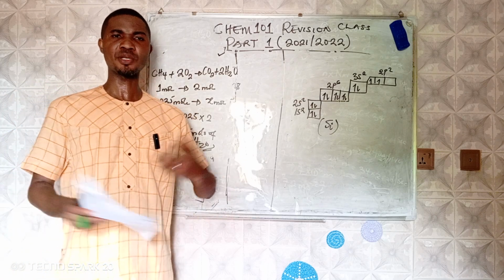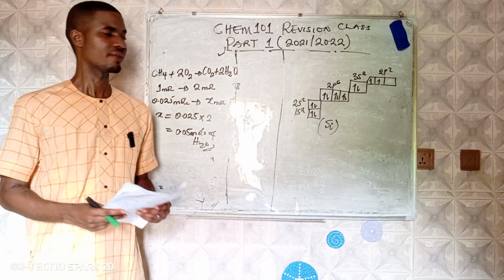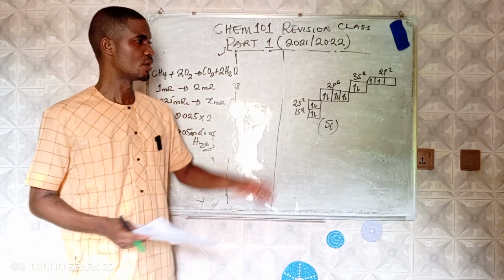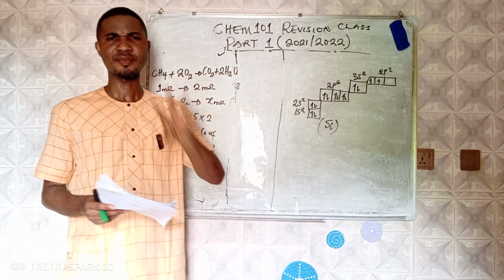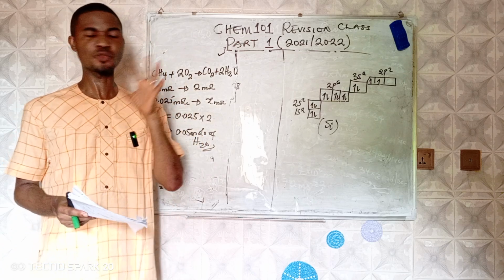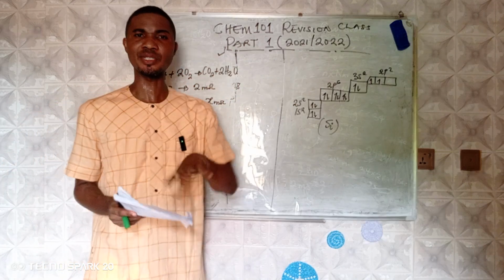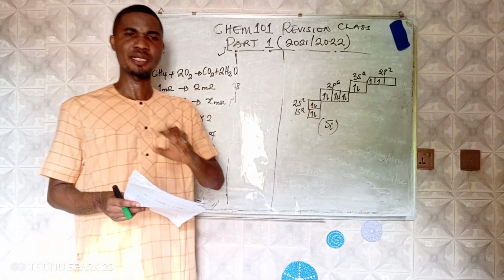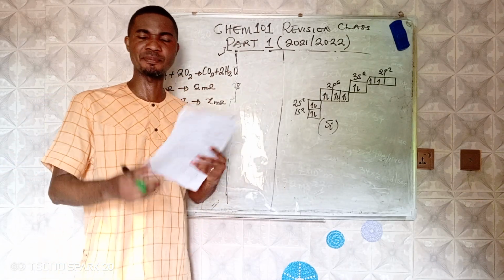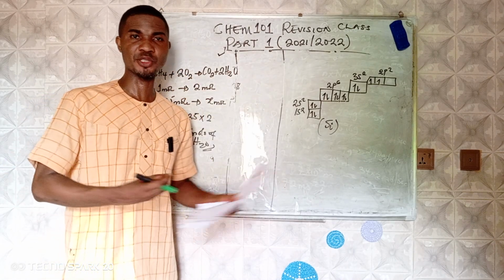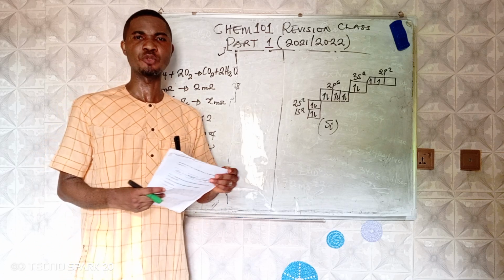Look at the topics that are more pronounced, periodic table, stoichiometry. Try and read them up again to get more information from them, and then I believe that you'll be well prepared.